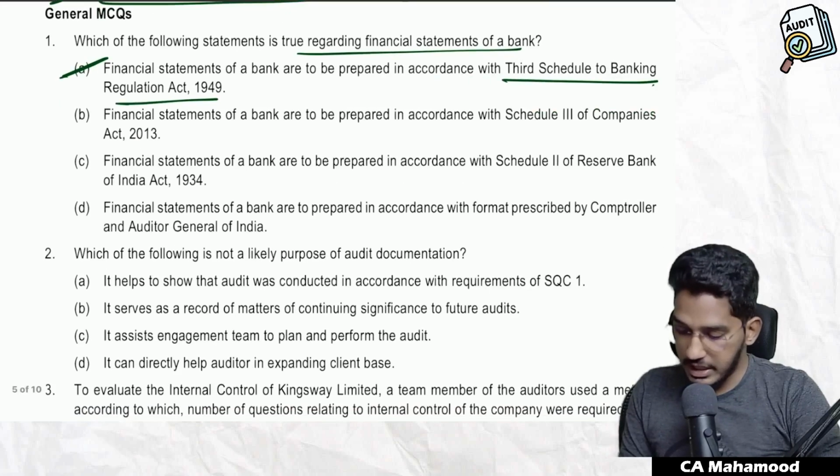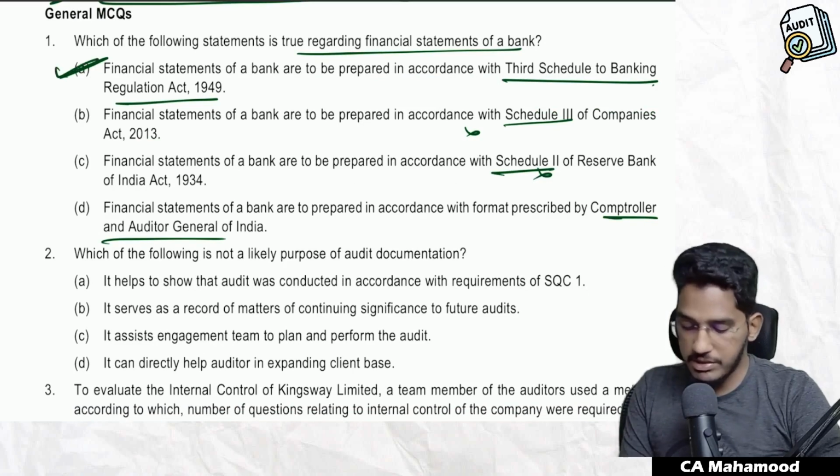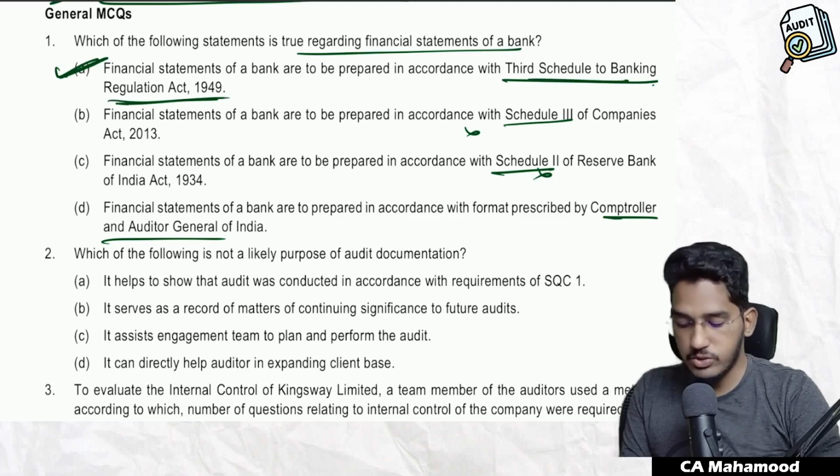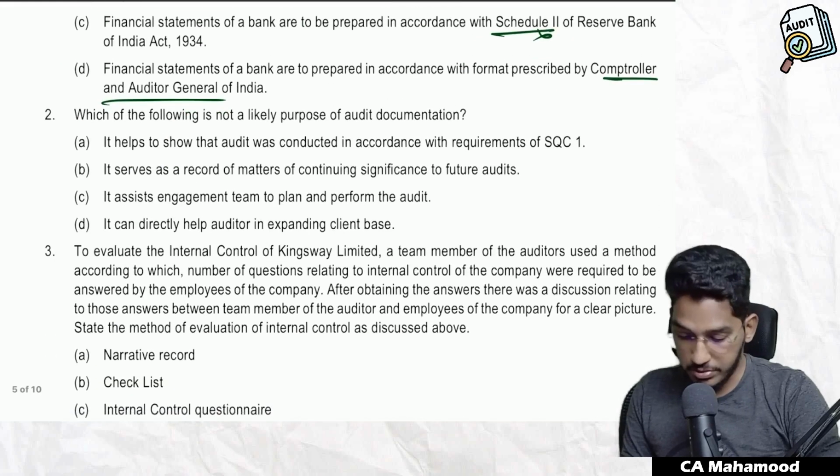B option, if you see, they are telling Schedule 3, no. Third option, they are telling Schedule 2 of Reserve Bank, no. Fourth option, they are telling as prescribed by CAG, no. In case of banks, financial statements will be generally prepared as per the Banking Regulation Act. So option 1 is the correct option. Option A is the correct option.